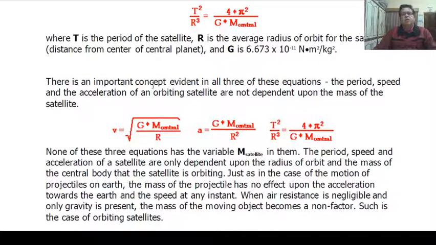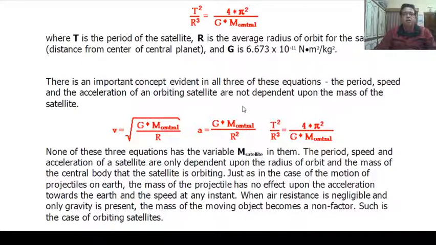There is an important concept evident in all three of these equations. The period, speed, and acceleration of an orbiting satellite are not dependent upon the mass of the satellite.